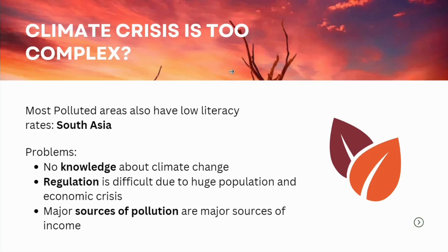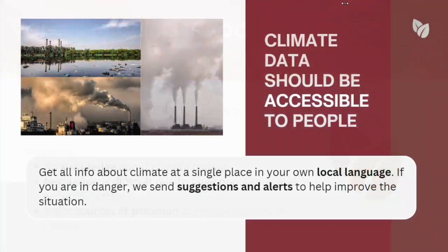Data from raw resources, such as NASA satellites or other weather agencies, is too complex for normal people to understand. Studies say that the most polluted areas are also the low literacy ones, such as South Asia. The problem is that people in these areas have a language barrier which makes it really difficult for them to understand climate. We believe that everybody should have access to this climate data.